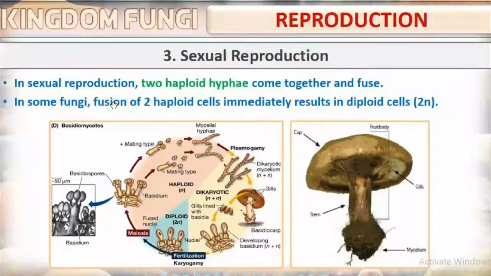In sexual reproduction, two haploid hyphae come together and fuse. In some fungi, fusion of two haploid cells immediately results in diploid cells, diploid 2N.